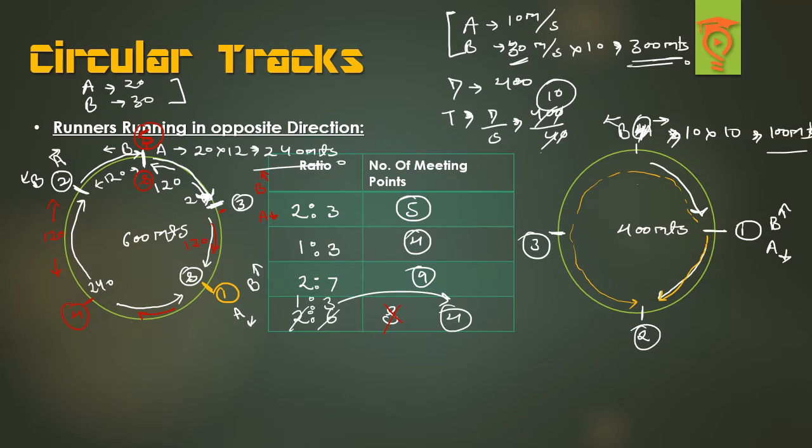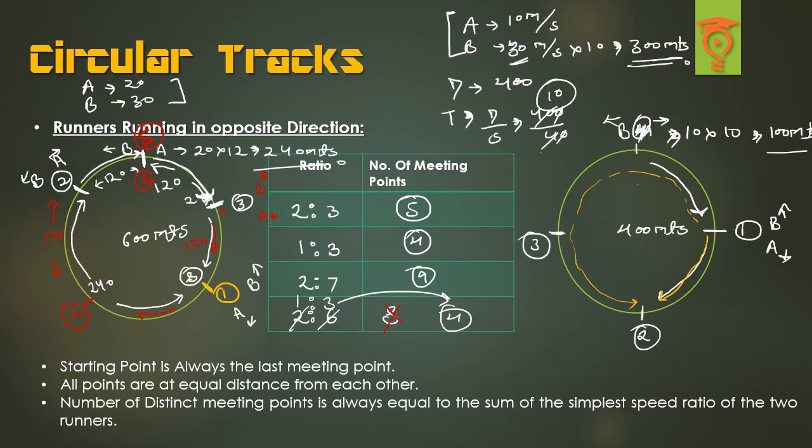So by this I just meant to have three observations in your mind. The first is, the starting point is always the last meeting point. Second, all points are at equal distance from each other. Third, the number of distinct meeting points is always equal to the sum of the simplest speed ratio of the two runners. So that is the sum of the ratio, but the ratio should be in the simplest form, right? So I just hope that you got this concept, and let's move on to another concept now.